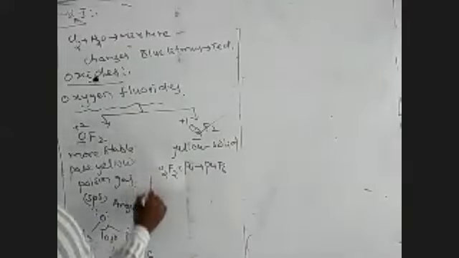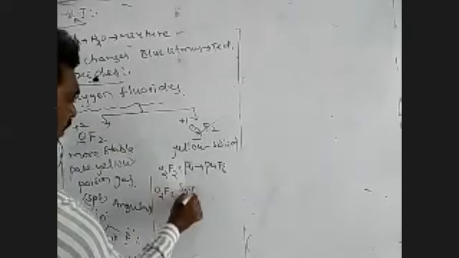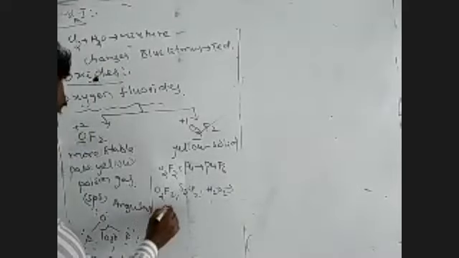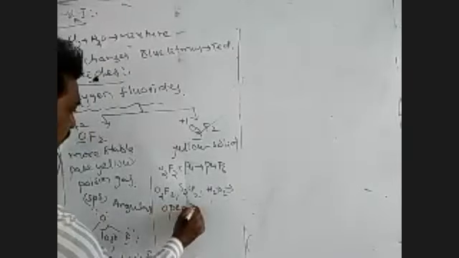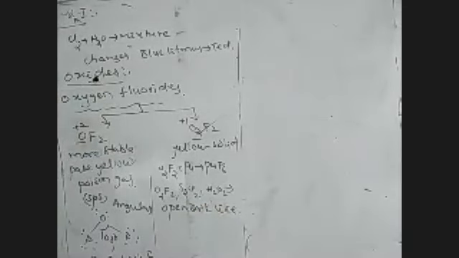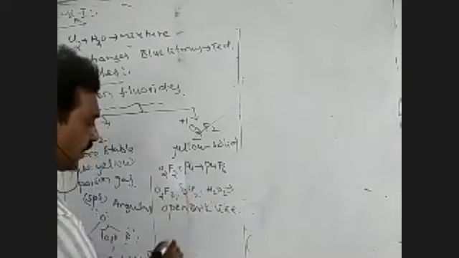Now the structure of O2F2, S2Cl2 and H2O2 is open book-like structure. The structure of these compounds is an open book-like structure. In the O2F2 molecule, the oxygen atoms act as central atoms. All undergo sp3 hybridization.